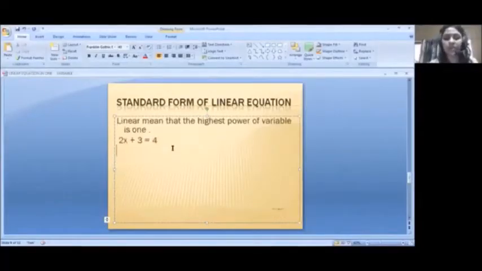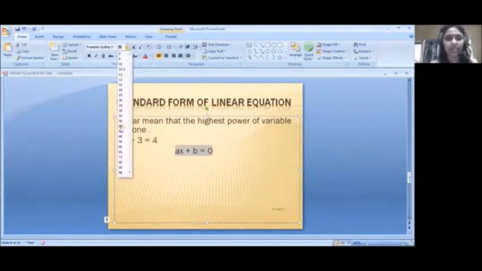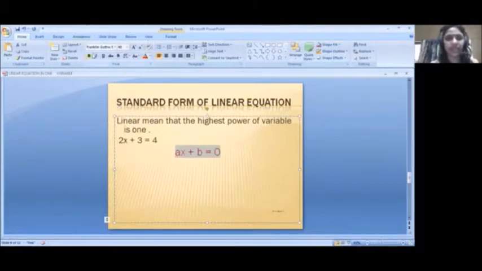So what is the standard form of linear equation? The standard form of linear equation is ax plus b equal to 0. This is the linear equation in one variable, right?